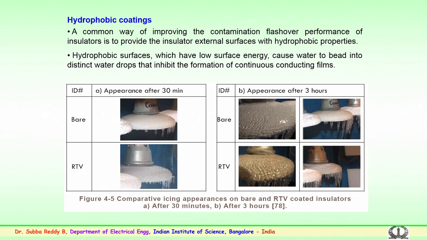For a bare insulator, this is a room temperature vulcanized coating, and this is without the coating, with appearance after 30 minutes given here. Again, this is taken from the Segre brochure shown at the start of this talk. Appearance after 3 hours shows the bare insulator after coating, where you can see the better performance.